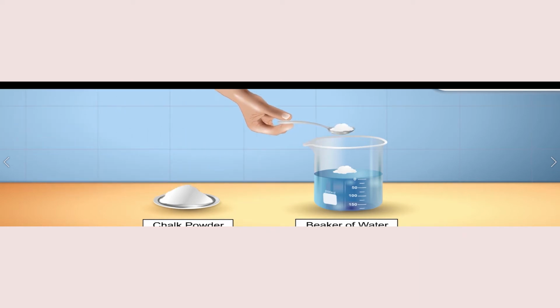Let's prepare a mixture of chalk powder and water. Add some chalk powder into the water and stir gently using a glass rod. Then, fold the filter paper twice. Open the fold into a cone and place it in the filter funnel. Place the funnel at the mouth of the conical flask. Slowly pour the chalk and water mixture into the funnel.